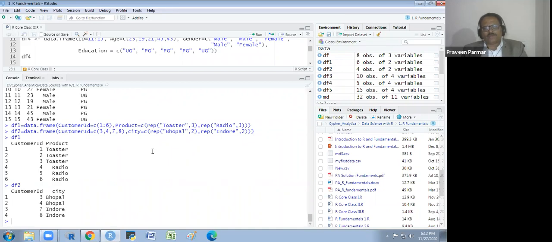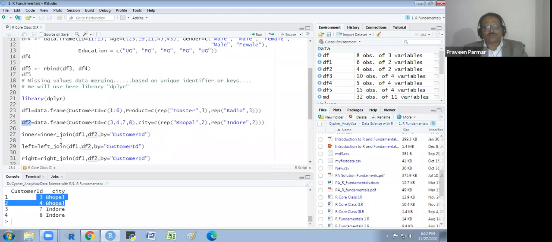Or we could join in a different way. You know that here the customer ID 3 and 4 is here, and 3 and 4 is here also. It is the intersection. It is in both data frames. So if I want only those entries which are in both data frames, I will use the inner join, the inner underscore join function.